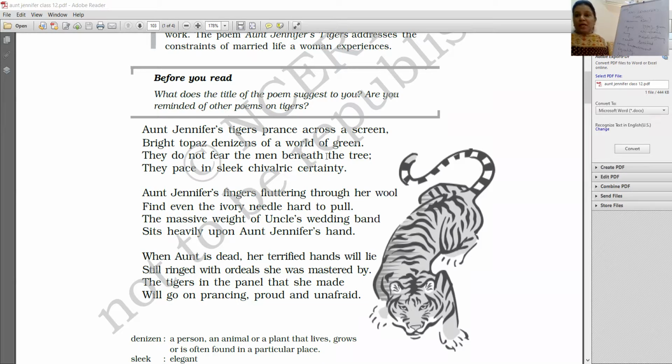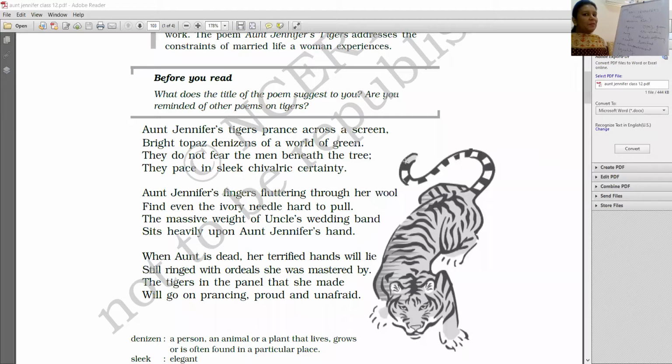He is very territorial. He's very proud of the area in which he lives, right? Snarling and growling and marking his territory. Bright topaz denizens of a world of green. So they are inhabitants of the jungle, right? And yes, they're very proudly marking their territory.